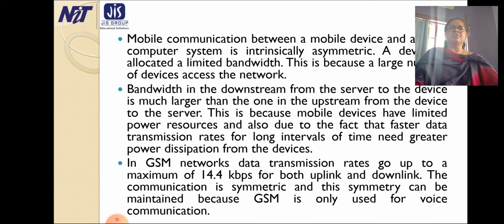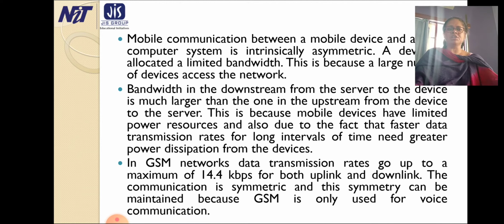In a GSM network, data transmission rates go up to a maximum of 14.4 kbps for both uplink and downlink.